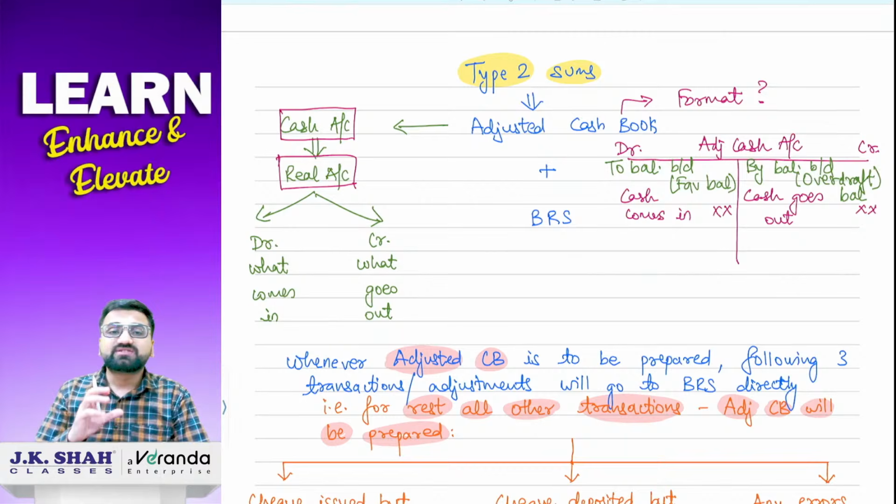See what they have told you: adjusted cash book. You just have to adjust your cash book. Here you don't have to do whatever the rule says. No, that rule is for BRS, not for adjusted cash book.